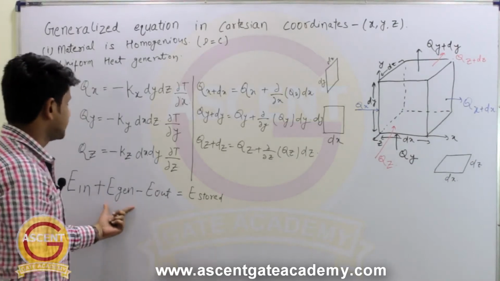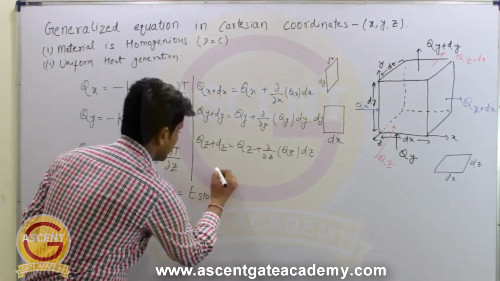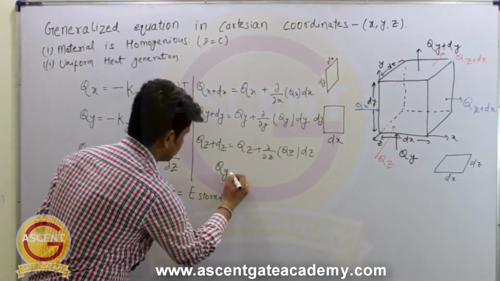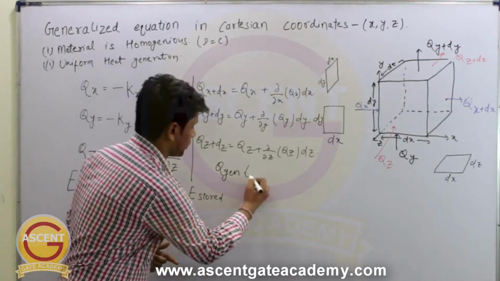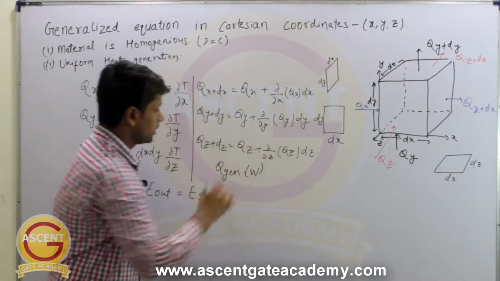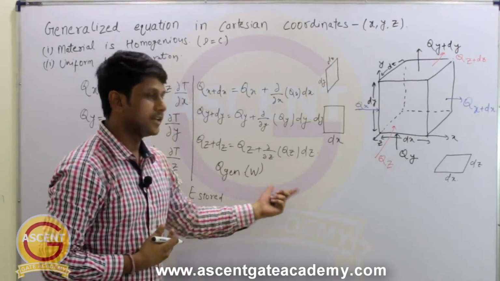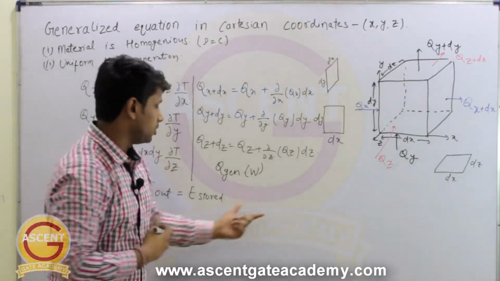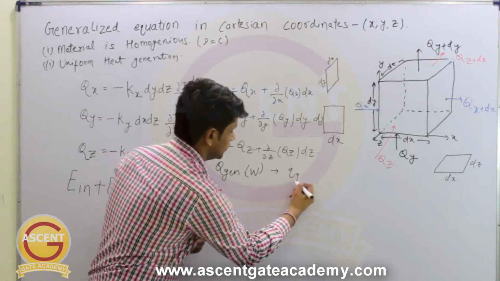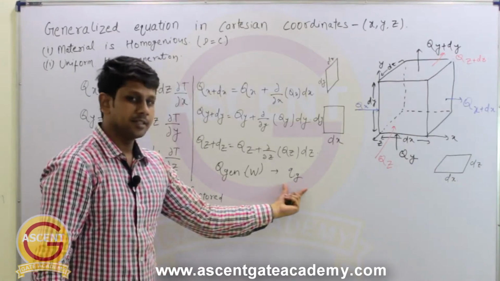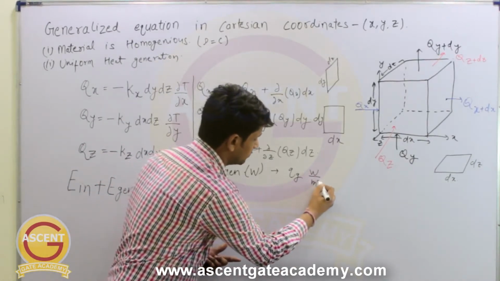Now what is this energy generated? Let's denote this energy generated as Q generation. The unit of this Q generation will be watt. But if I want to represent this generated energy per unit volume, then we denote that with small qg, the energy generated per unit volume, and its unit will be watt per meter cube.